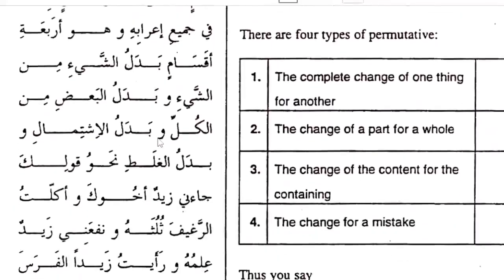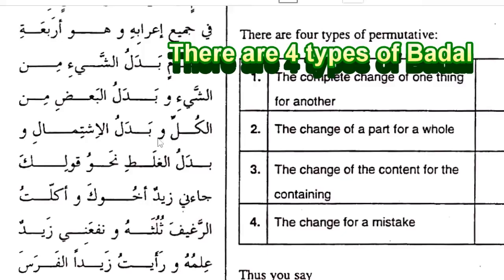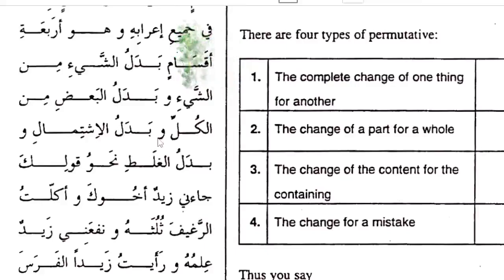في جميع إعرابه وهو أربعة أقسام, and it is in 4 categories. So al-badal, we have 4 divisions of al-badal. In Arabic language there are 4 types of badal, and he's going to mention them. The first one we have badal shay min shay, or kullun min al-kull.